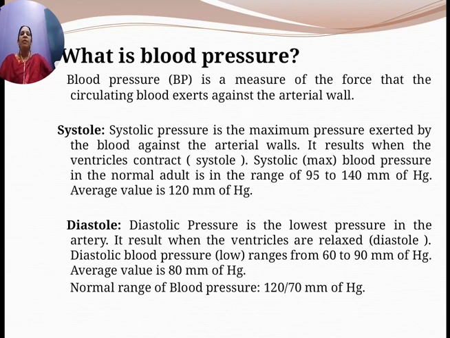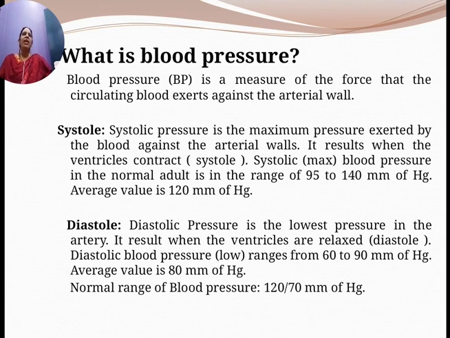So systolic pressure is the maximum pressure exerted by the blood against the arterial walls. It results when the ventricles begin to contract. In a normal adult its range is from 95 to 140, and the average value of systolic pressure is 120 mm of mercury.